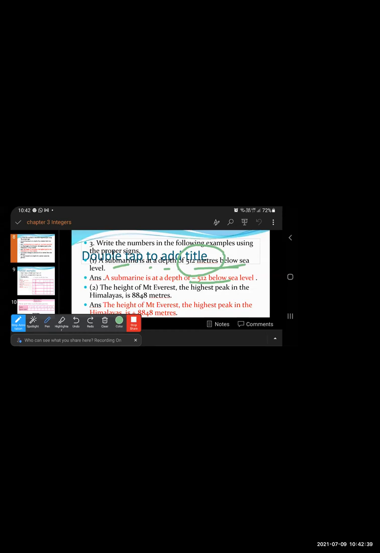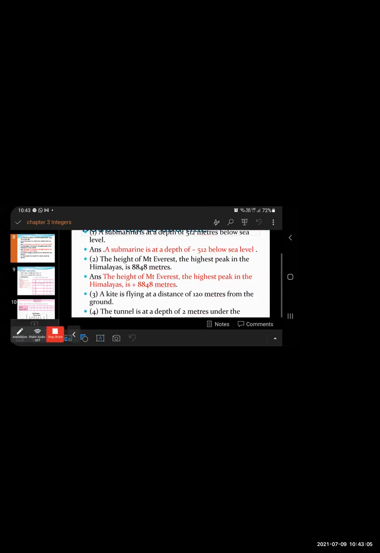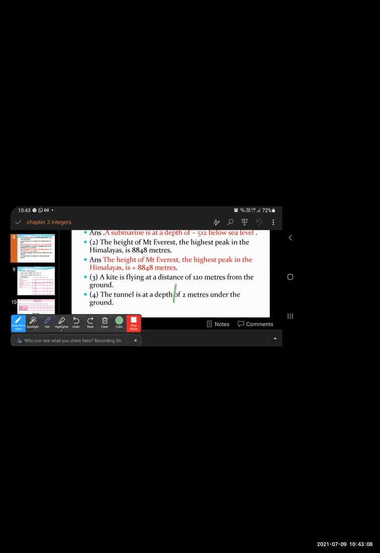Now the height of Mount Everest, the highest peak in the Himalayas, is 8848 meters. Height is there, highest peak is there. Height means what? +8848 meters. Okay? So the height of Mount Everest, the highest peak in the Himalayas, is +8848 meters.